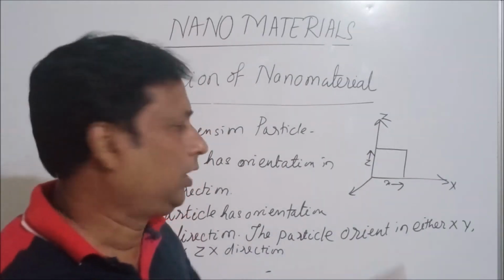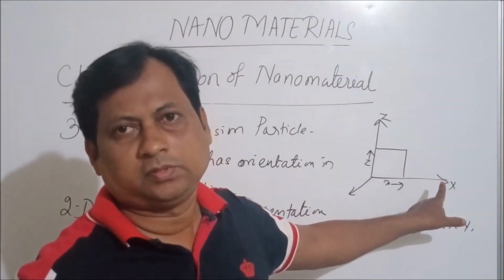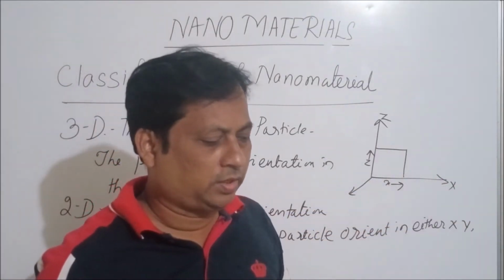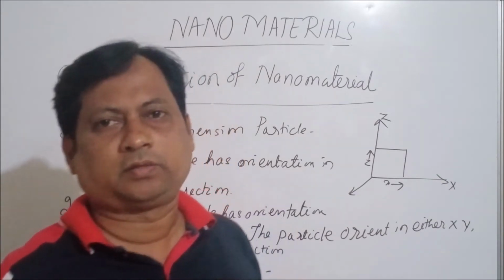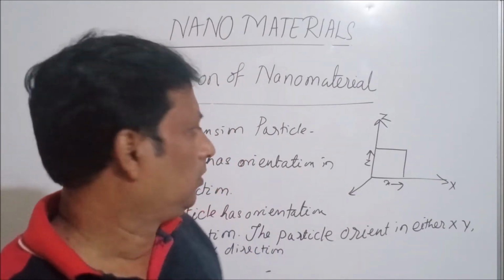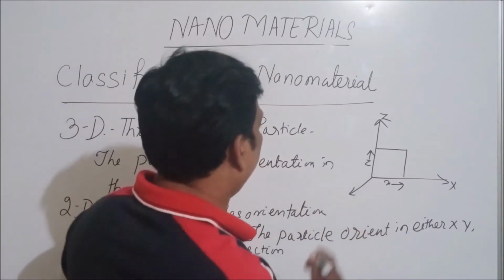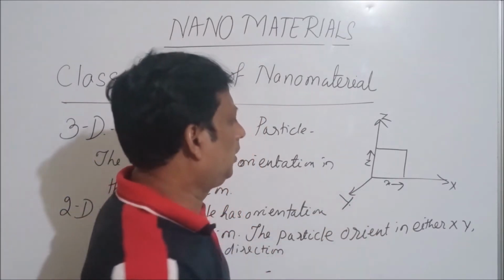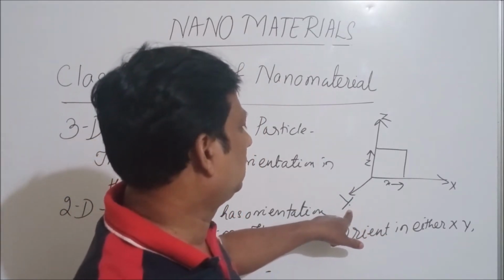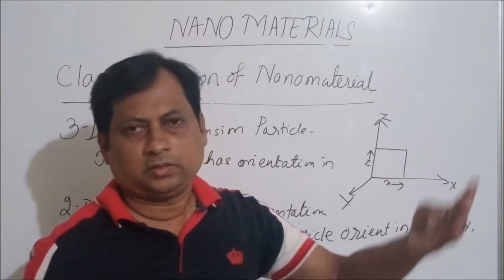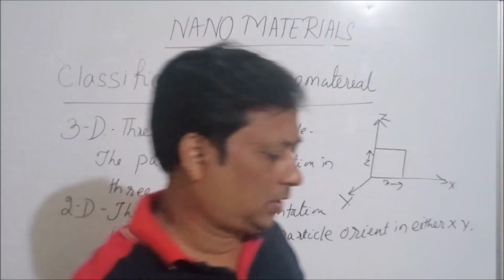So the particle is orienting only in xz direction. It has no orientation in y direction. So the particle is just like a surface plate.